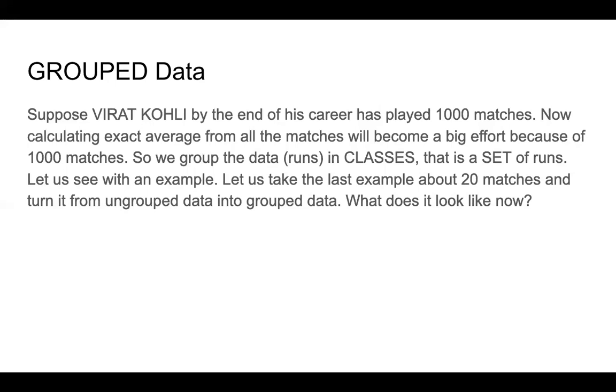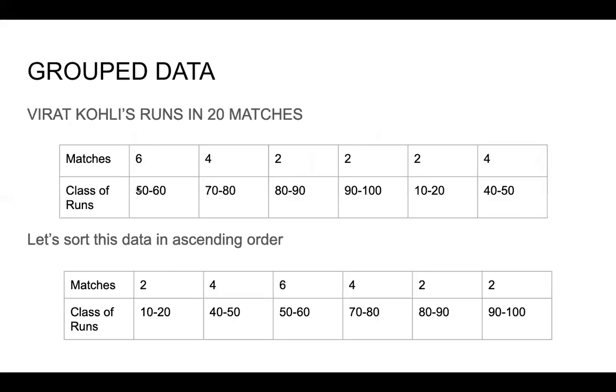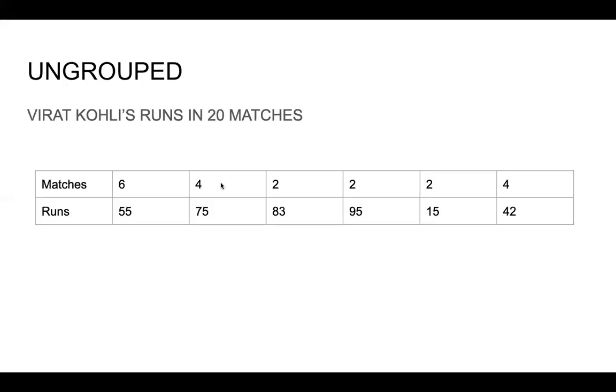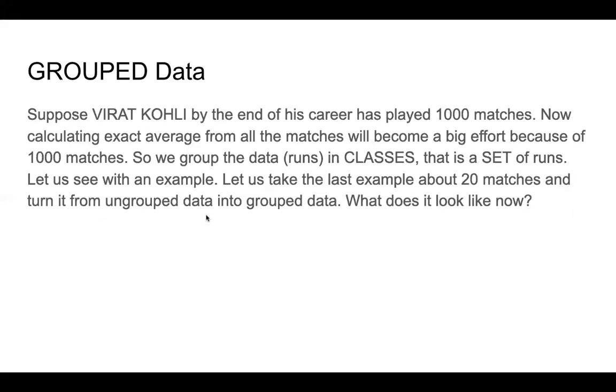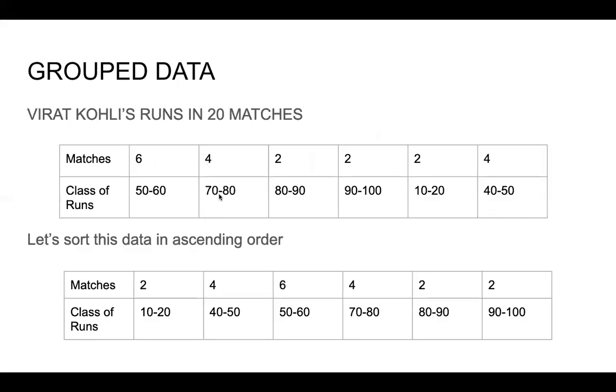What does this look like? We will see with that example now. Okay, so what does grouped data look like? Say in 6 matches Virat Kohli had scored 55 runs. So where does 55 fall? That falls between 50 to 60. Okay, next, in 4 matches he had scored how many runs? 75 runs. So in 6 matches he scored 55, then in 4 matches he scored 75. 75 falls between 70 to 80. So this we have made a group. We have made it a class. So this is called a class.